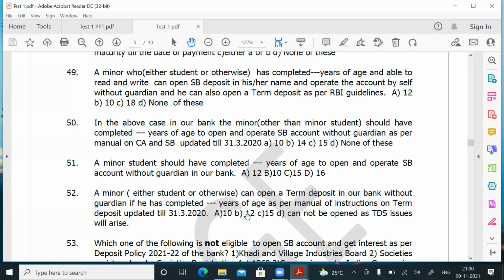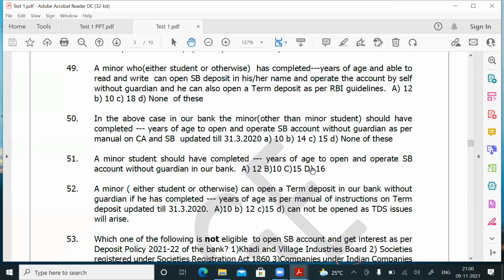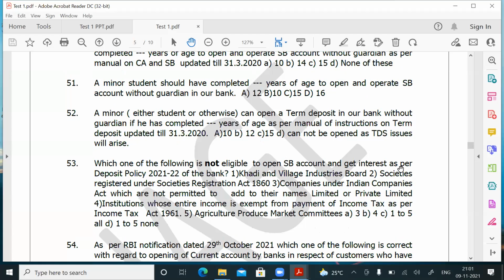Question number 53. Which one of the following is not eligible to open an SB account and get interest as per the deposit policy 2021-2022 of the bank? This question was asked last time for somebody. People came out with a confusion. Let us see whether this group is having any confusion. Which one of the following is not eligible to open an SB account and get interest as per RBI guidelines? Okay, as per the Canara Bank's deposit policy 21-22. Khadi and village industries, whether they are permitted or not permitted, they are permitted.